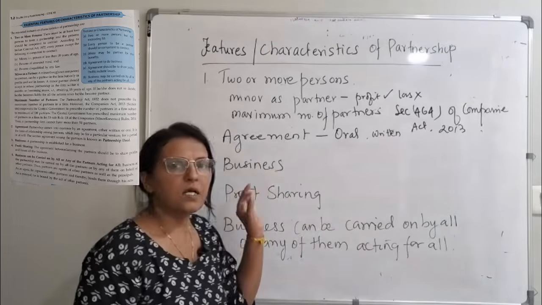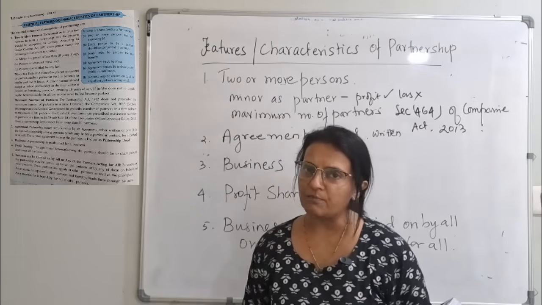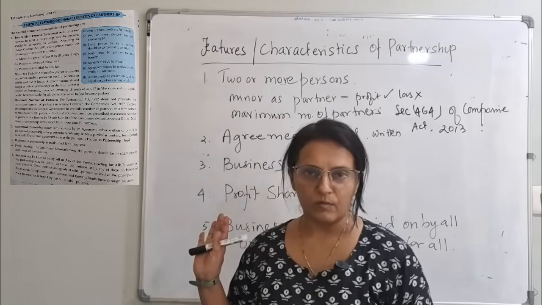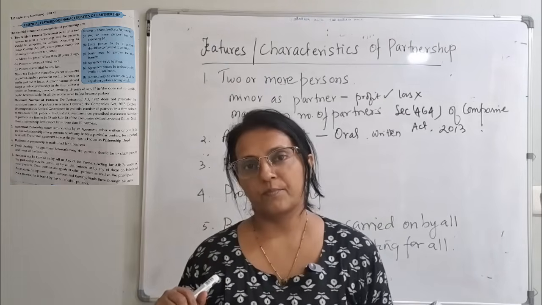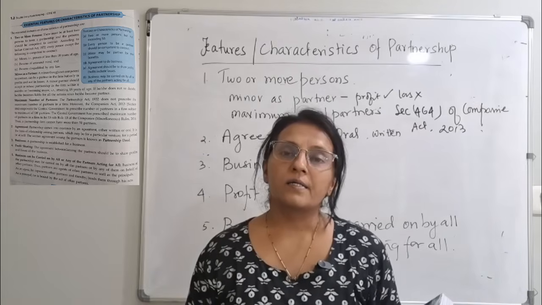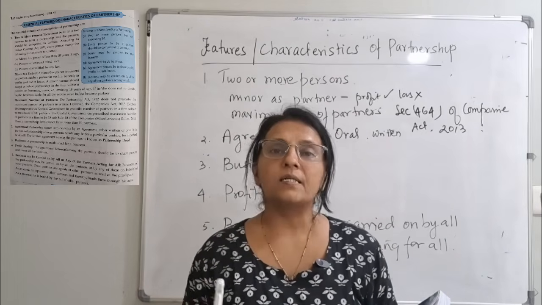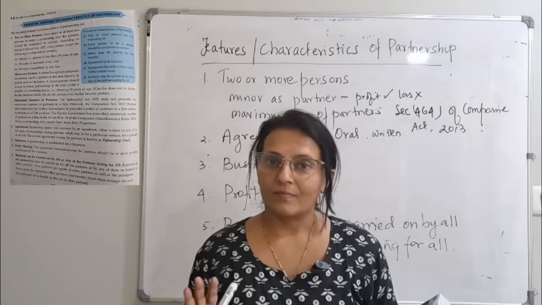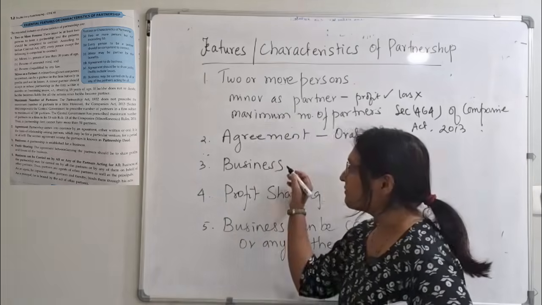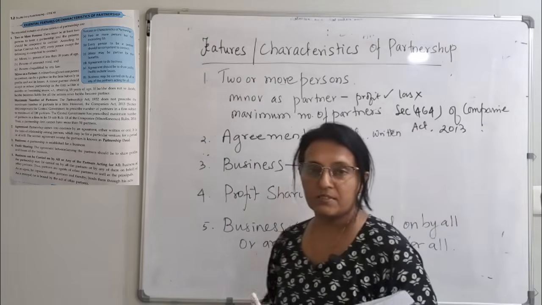Next one is business. Now you have to see what kind of business you are in. You have agreed to start a business. Business तो करना है, पर कौन सा business करना है? होटल का business करना है, या कपड़ों का business करना है, right? What kind of business you want to do? या drug dealing करनी है? This is not allowed. When you say business, it is only legal business.